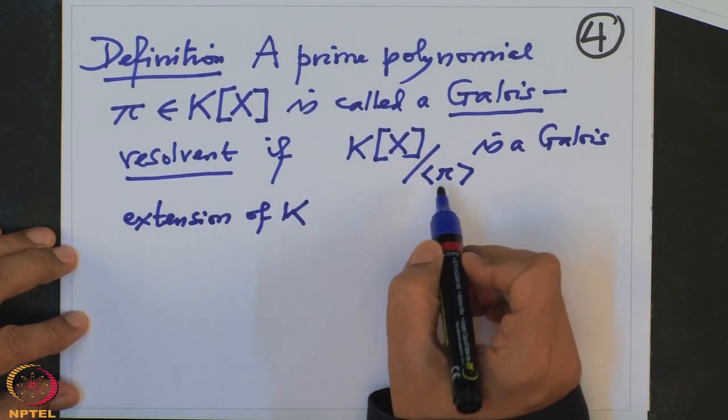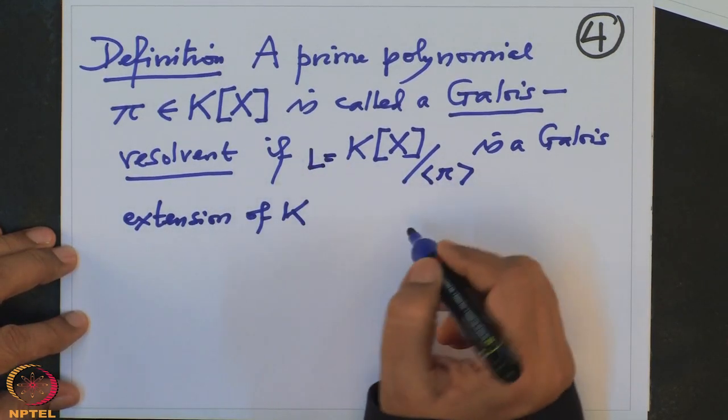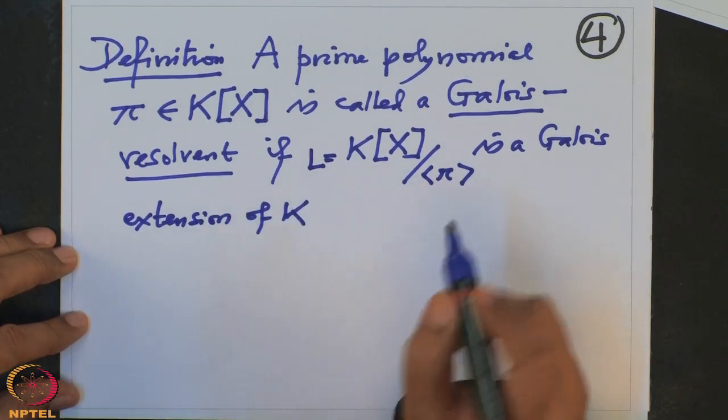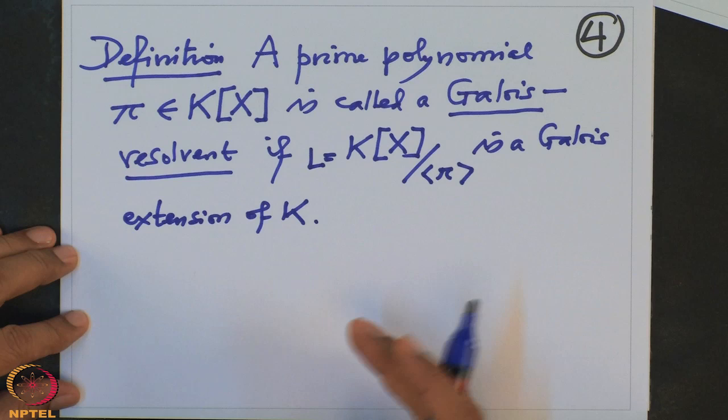That means the zeros of pi are all here in this field L, and they are different, and they are as many as the degree of pi. So that polynomial is called a Galois resolvent. So Galois resolvents will give you Galois extensions. For example, in a characteristic zero field, if you take a prime polynomial, it always has different zeros because there is no repetition. But this again I will repeat. So we have lots of polynomials which have simple zeros.